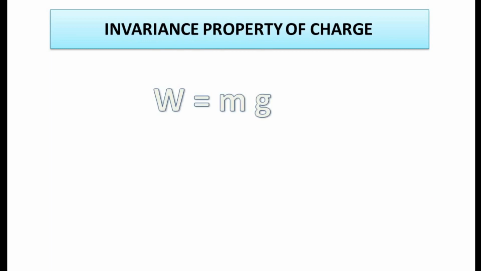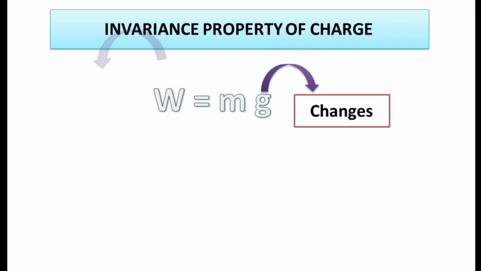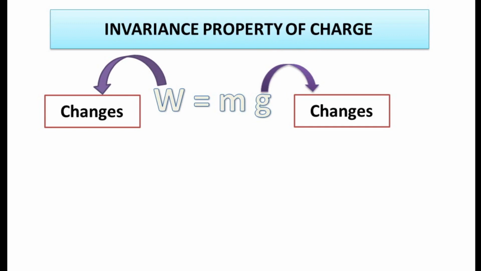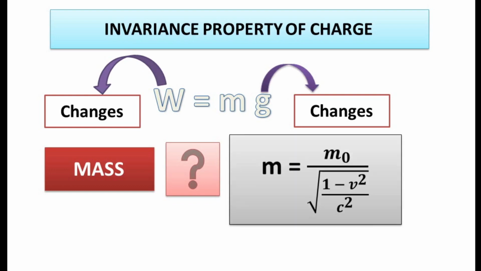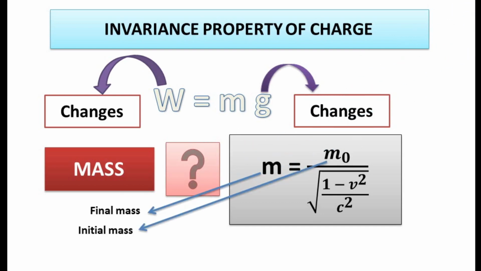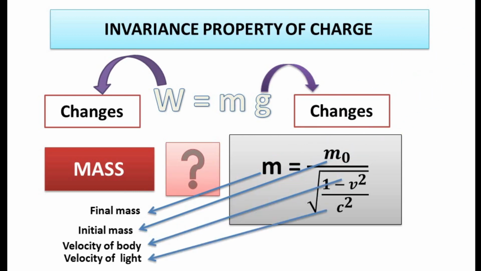We know weight of a body changes with gravity because W is equal to mass into gravity. As gravity changes, weight also changes. Now what about mass? Does it change? Let us take the relation m is equal to m0 divided by under root 1 minus v square by c square, where m is the final mass, m0 is the initial mass, v is velocity of the body, and c is velocity of light.